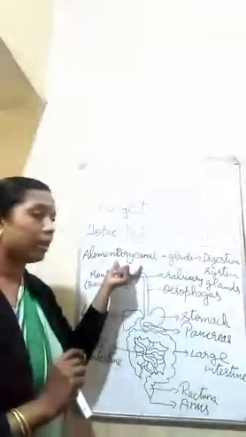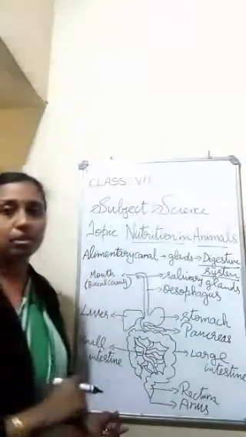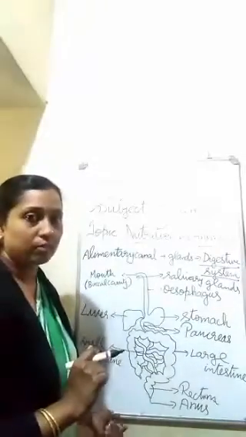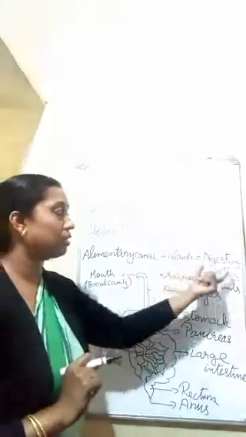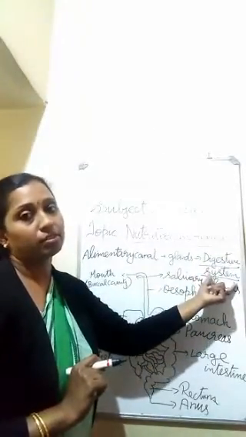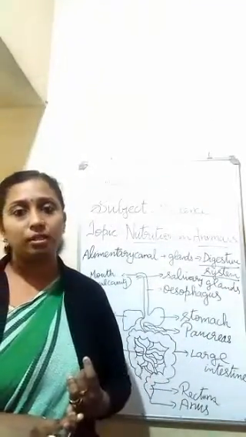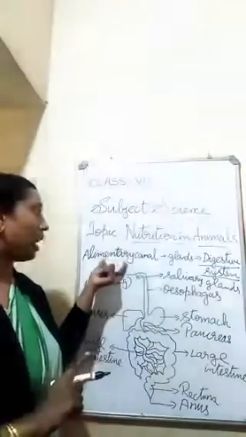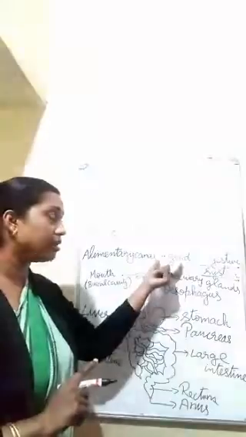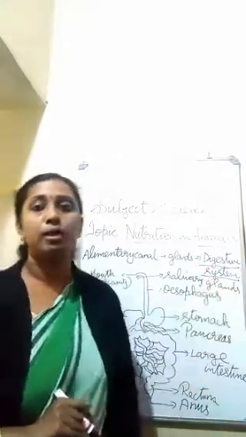The alimentary canal and associated glands together are known as the digestive system. This is the digestive system of human beings. And this is very important, children. Alimentary canal and associated glands are known as the digestive system of human beings.